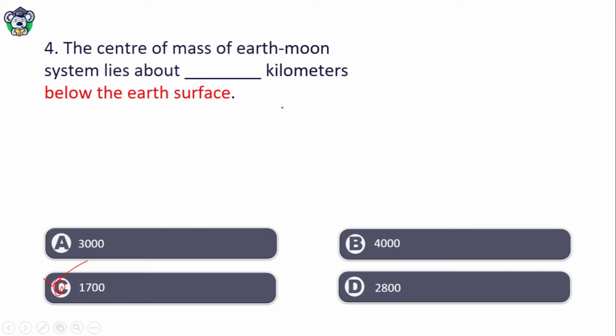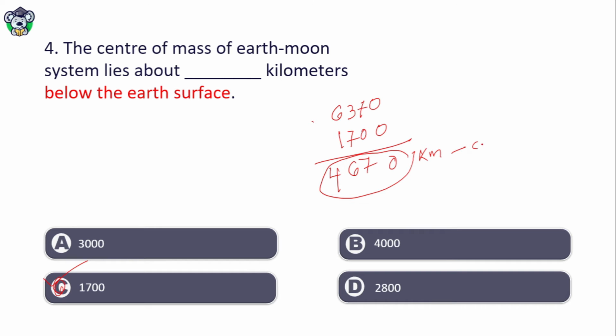If the question comes, the center of mass of earth and moon lies about dash kilometers from the center of the earth, then the answer will be 6370 minus 1700 is equal to 4670. This will be the answer, the kilometers from the center of the earth. This is 1700 below the surface of the earth. You have to read the question carefully.